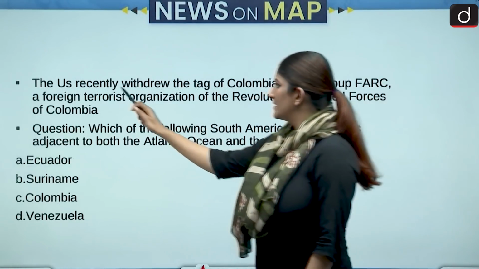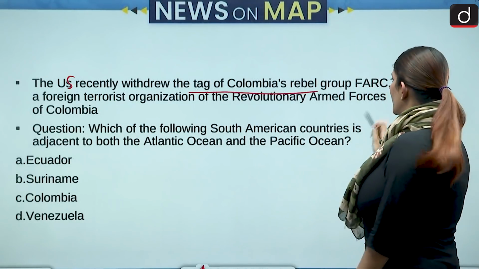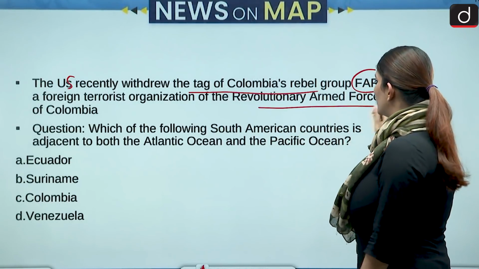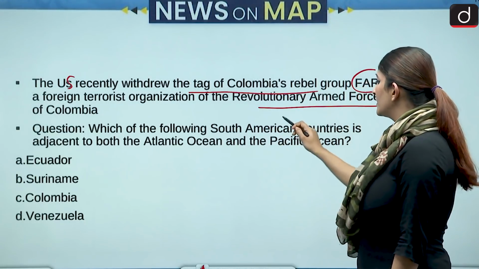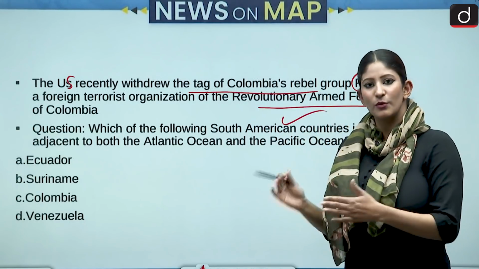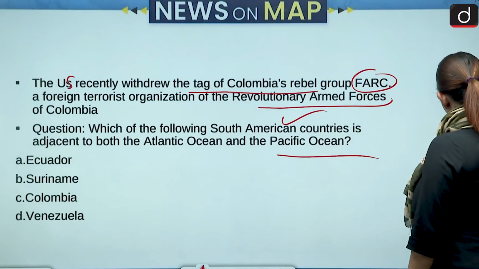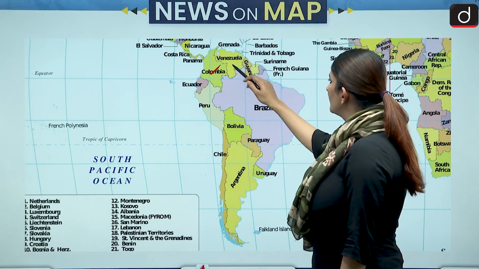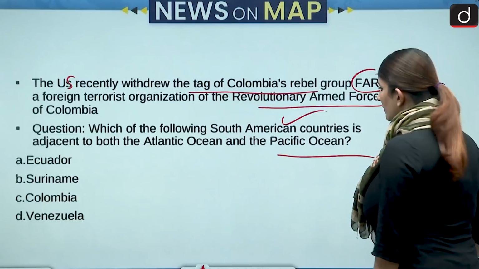The US recently withdrew the tag of Colombia's rebel group FARC, a foreign terrorist organization, the Revolutionary Armed Forces of Colombia. So we have to see this question, which of the following South American countries is adjacent to both Atlantic and Pacific Ocean? Ecuador, Suriname, Colombia, Venezuela. Let's see. So Colombia, then Venezuela, here is Suriname, and then one more was there. So Ecuador